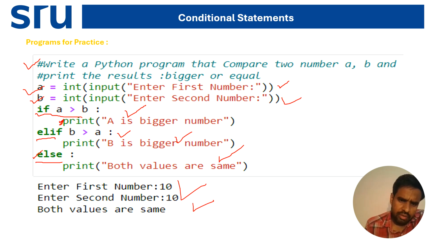It comes to the elif part, which checks if b, 10, is greater than a, 10. No, this statement is not true. Last, it comes to the else part and prints both values are the same.